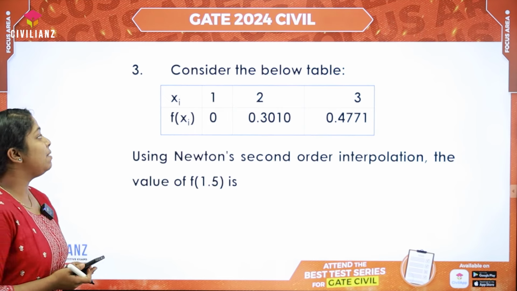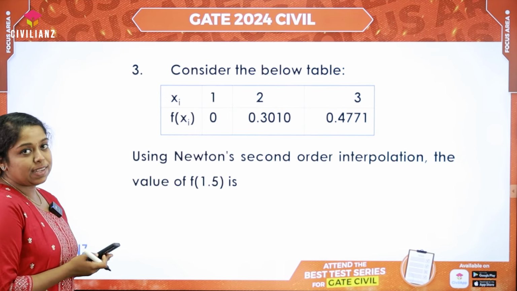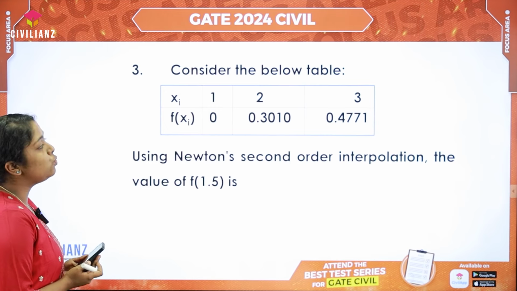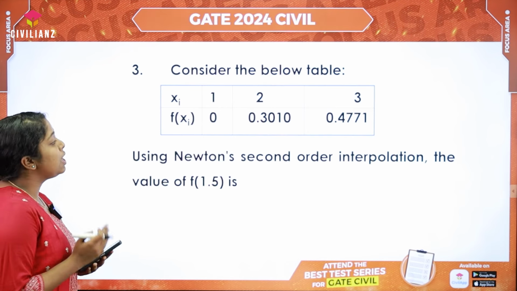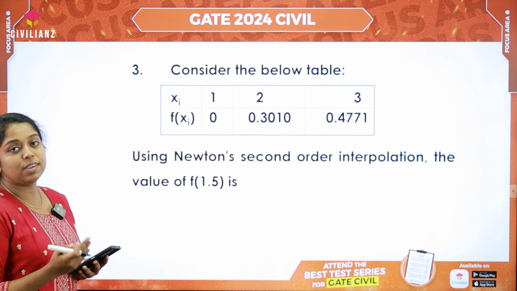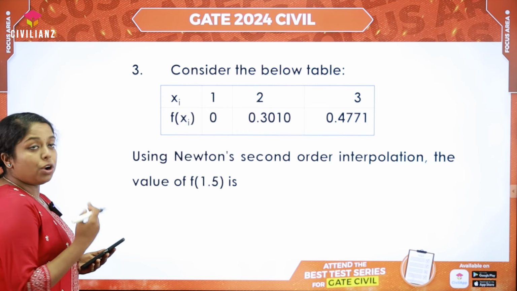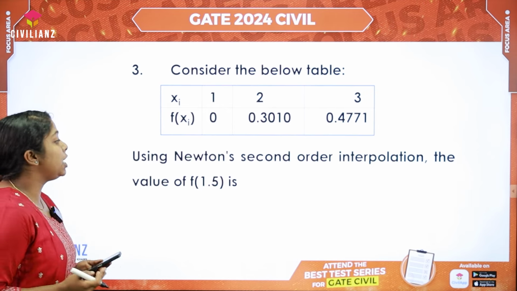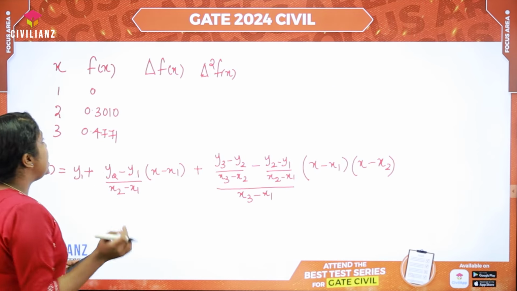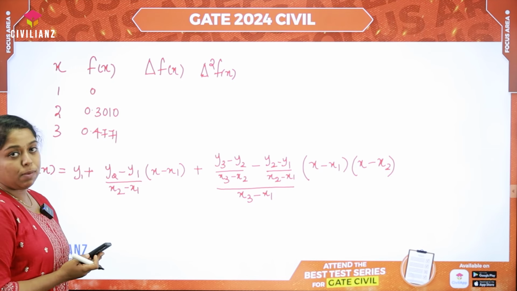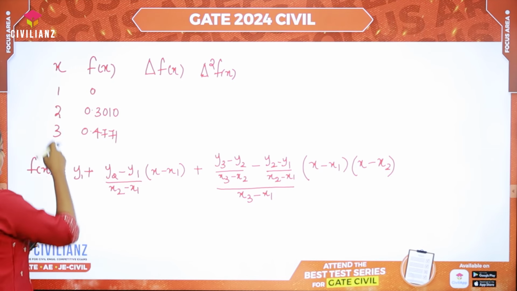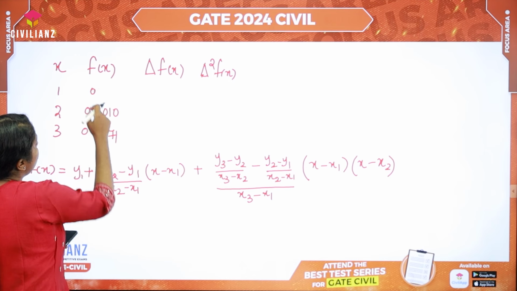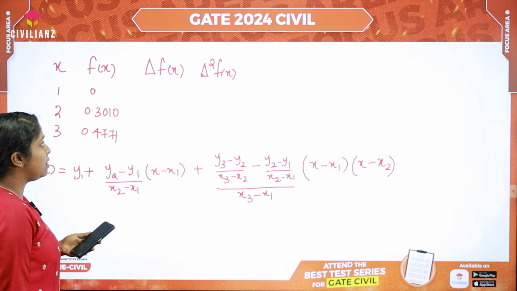The next question is from numerical methods. Here different values of x are given and the corresponding values of f of x are also given. The values of x are 1, 2, 3 and the corresponding values of f of x are 0, 0.3010 and 0.4771. What we need to find out is the value of f of 1.5 using Newton's second order interpolation function. For easier calculation, let's make it into a tabular form. Here the values of x are listed, that is 1, 2 and 3, and the corresponding values of f of x are listed, which are 0, 0.3010 and 0.4771.